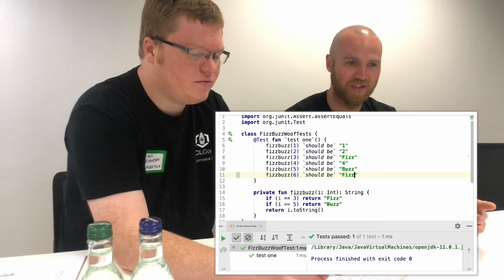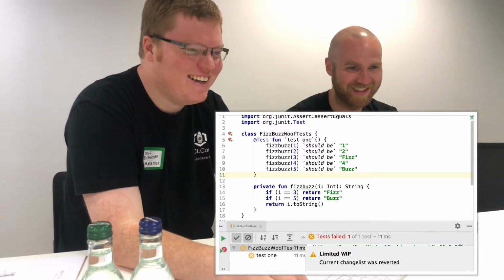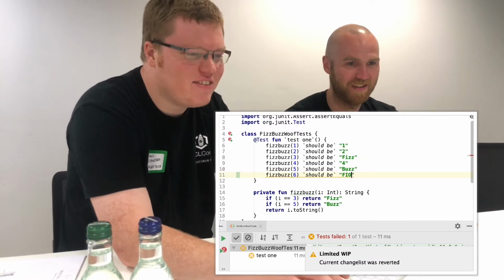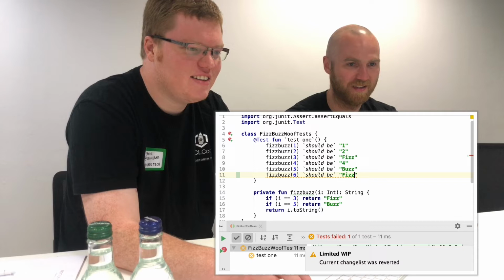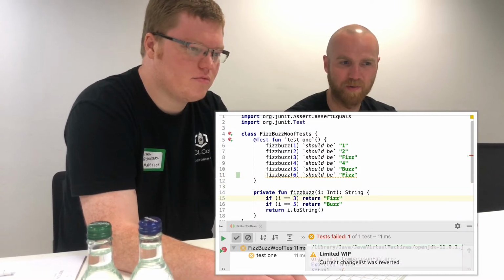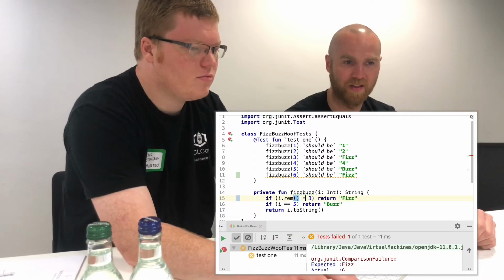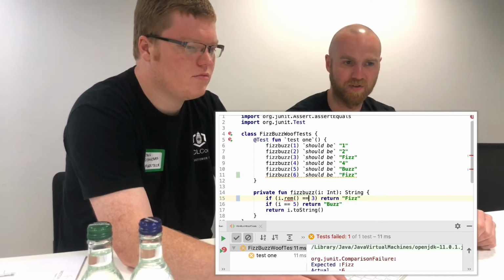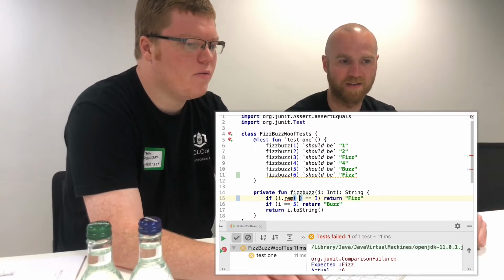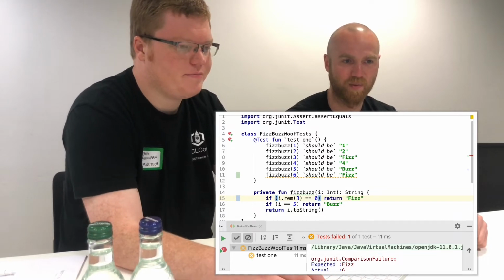Fizz. Divisible by 3. Yes, okay. But then we need to change the... No, okay. This one. Okay. 6 is Fizz. And it's on i.rem, I believe. This will be after you type .rem, then 3, and it should be equal to 0. Rem is a remainder. Oh, that's a function. So you pass this in, and then here equals to 0. I think that should work.